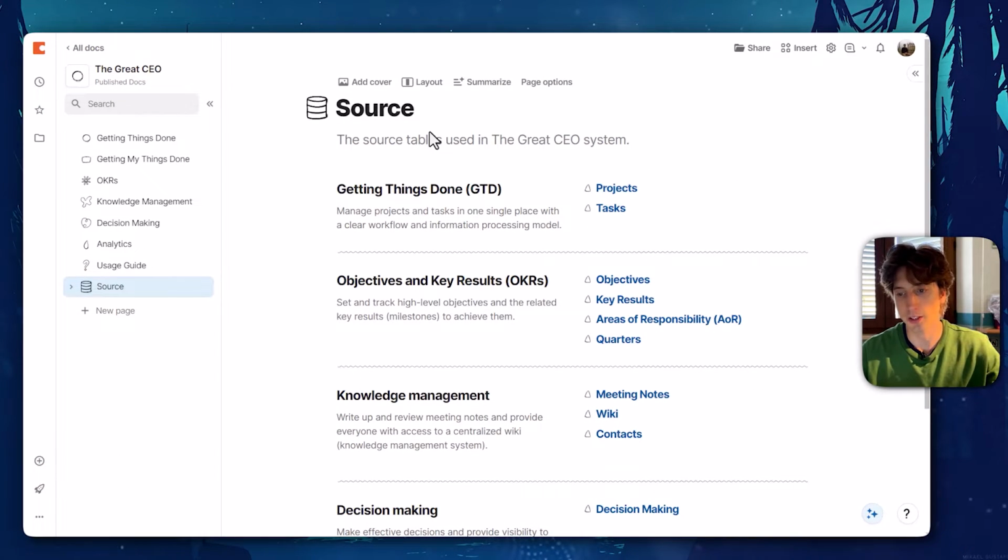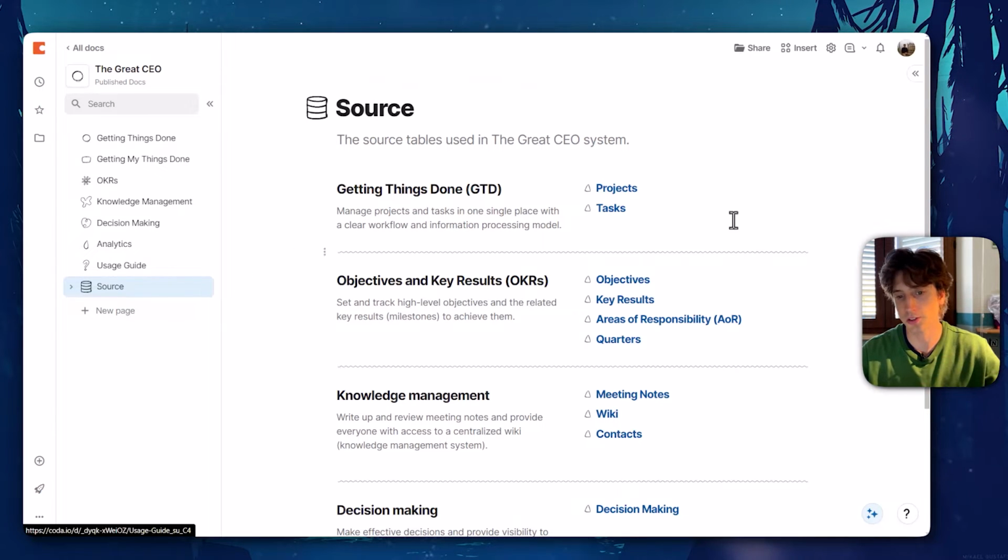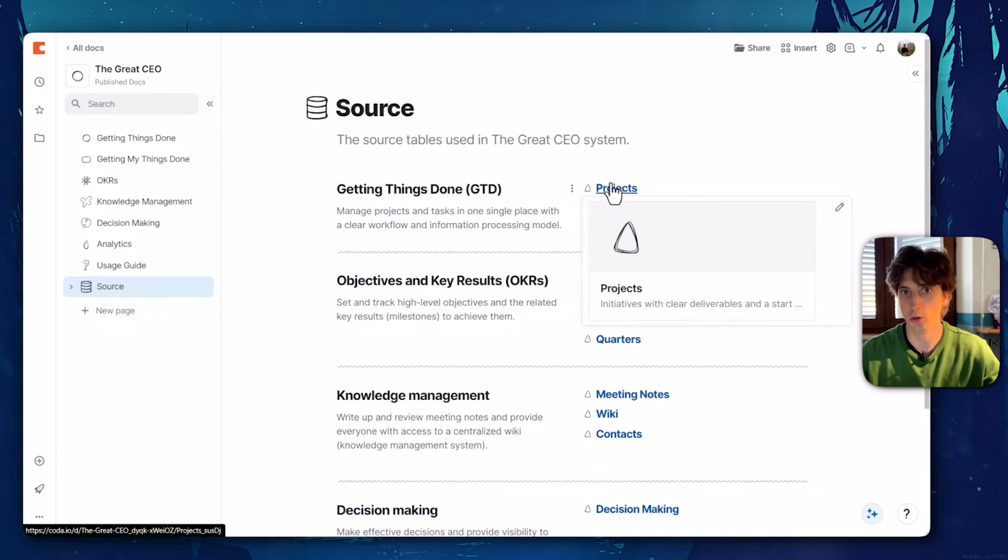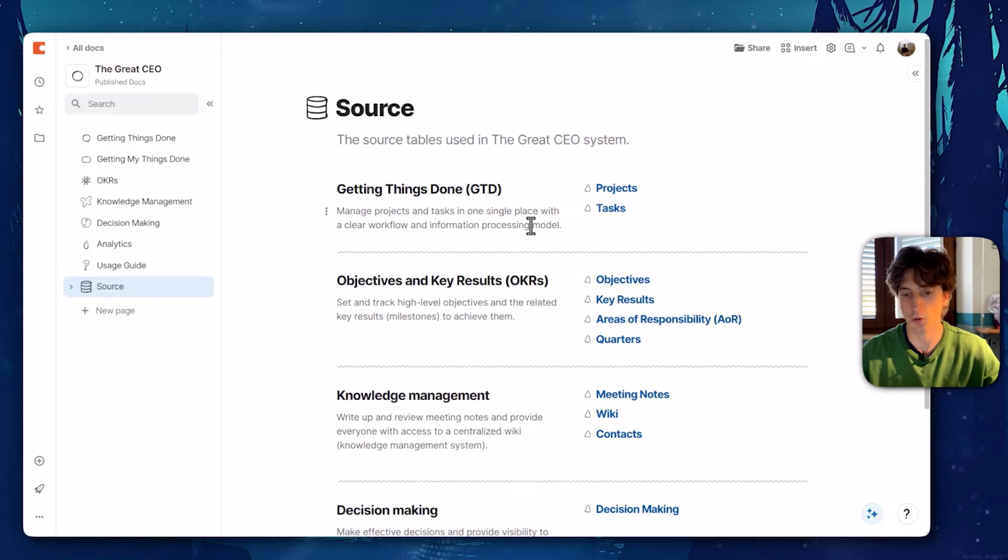The first thing that we're looking at in this Coda doc, the Great CEO, is the source. And the source is the page that contains all the source tables within the doc. The reason why this page exists is so that you can find the source tables very easily. You know exactly where to go to manage them. If you need to make changes, that's where you go. All of them are here, and then we use views of those tables in the different pages that are the components of the entire system.